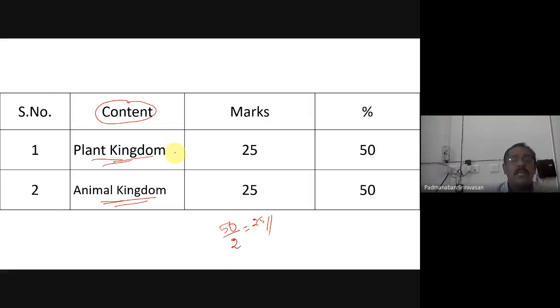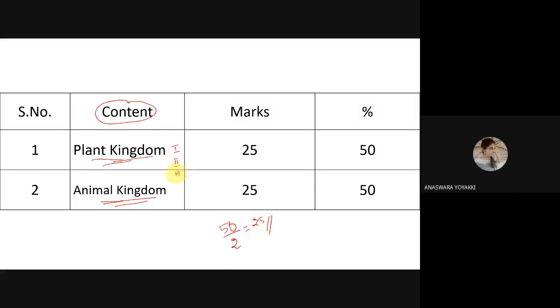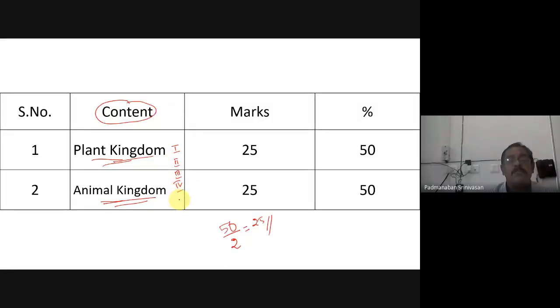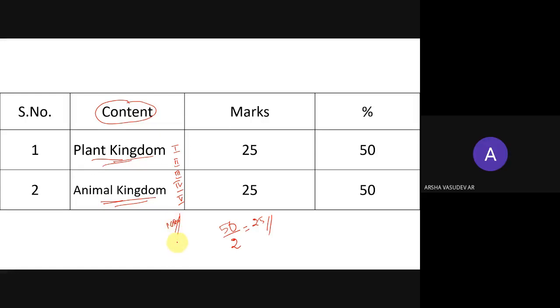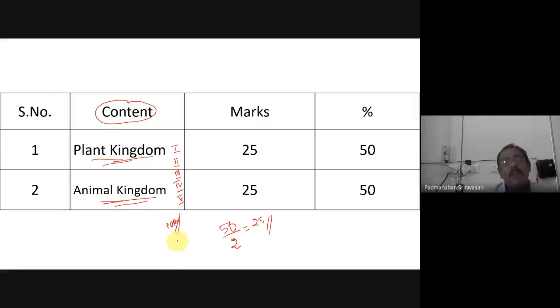Suppose we have 5 units in our paper, Assessment of Learning. How many units do we have? 5 units. So if it is a paper of 100 marks, how many marks will you allocate for each unit? 20 marks you have to allocate.